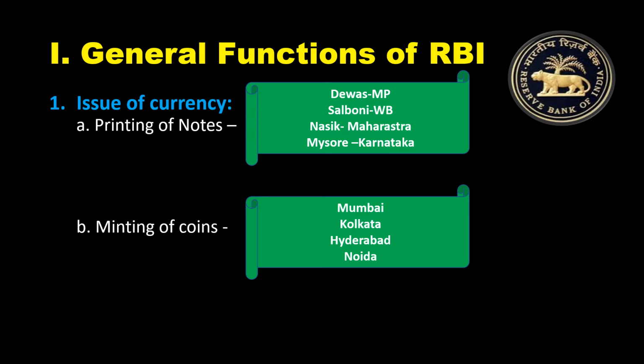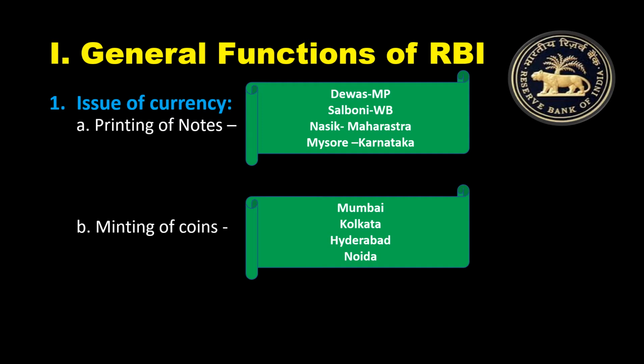One thing you need to understand here is RBI has the sole right of printing and issuing the currency in India. Remember this. I told you in the previous class also. It is not the government of India. RBI can print and issue the currency. They are the only authority. And minting of coins, that means making coins. Again, from four different places: Mumbai, Kolkata, Hyderabad and Noida.